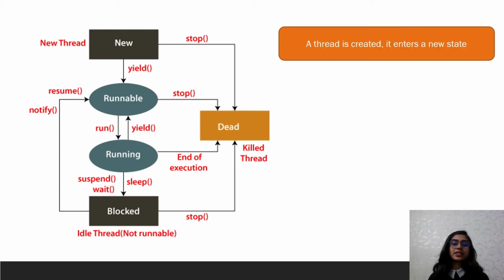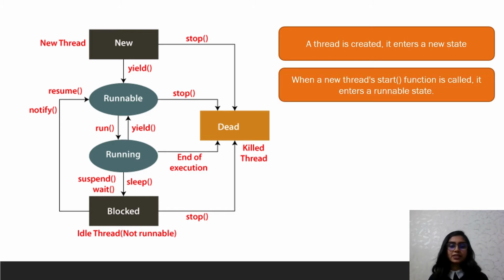The first state in the thread lifecycle is the new state. In this state, when the thread is created, it is in a new state. New implies that the thread object has been created but it has not yet started. At this point, the thread is considered to be not alive. It is the state before the start method is invoked.